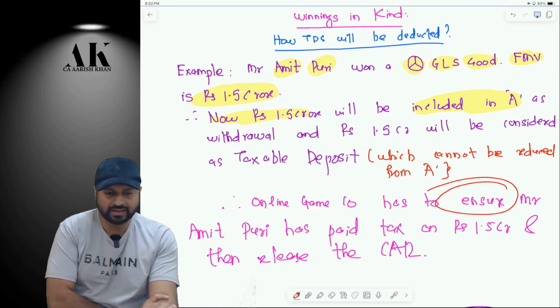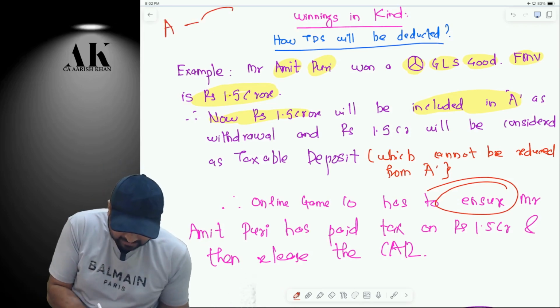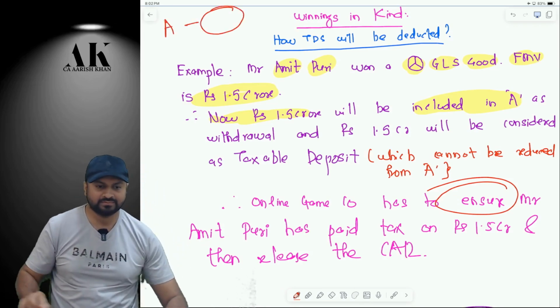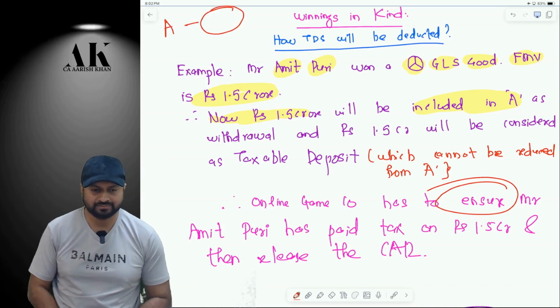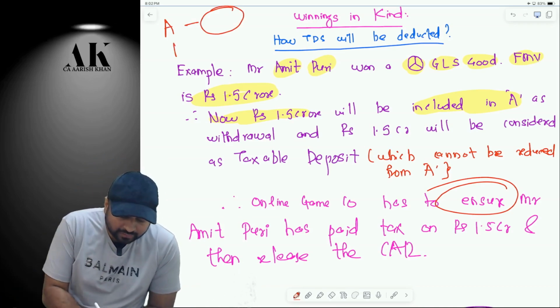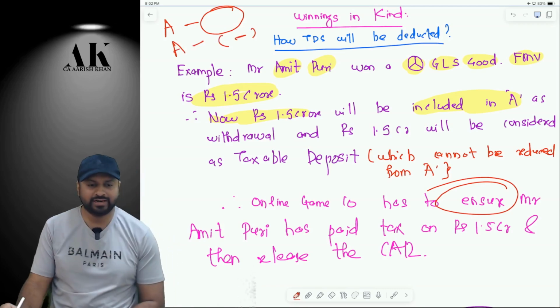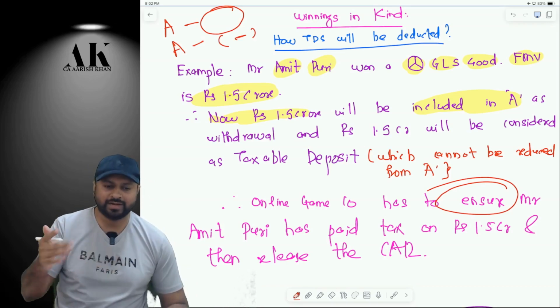No, reduce from A, right? Raman, you subtract only from A, right? In that context I have written it. Okay. If it were a non-taxable deposit, we could have reduced that amount from A, right? A taxable deposit you cannot reduce, because on a taxable deposit you have to pay tax.